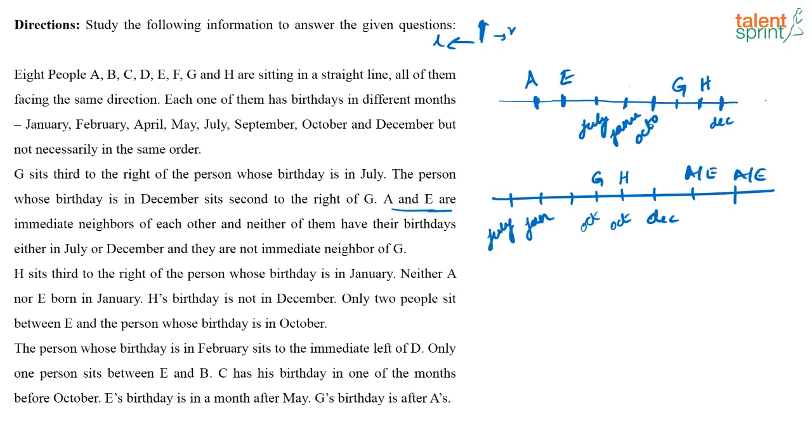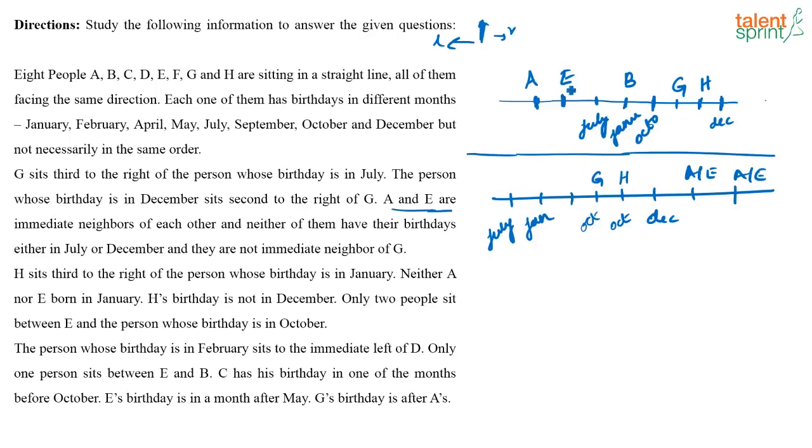Let's wait to use that. Only one person sits between E and B. So if this is E, this is B. That is fixed. Now here I have two possibilities to place. Okay, so this arrangement seems to be coming correct. Let us see, this arrangement also has to go wrong somewhere. No, let us see where it goes wrong.